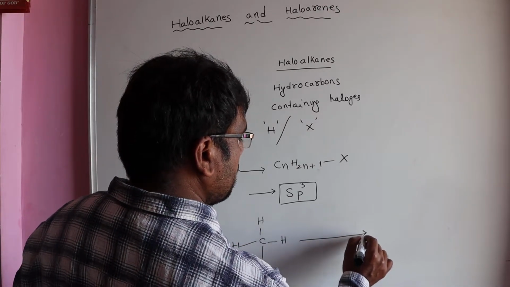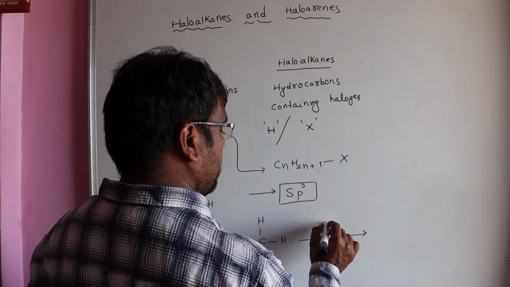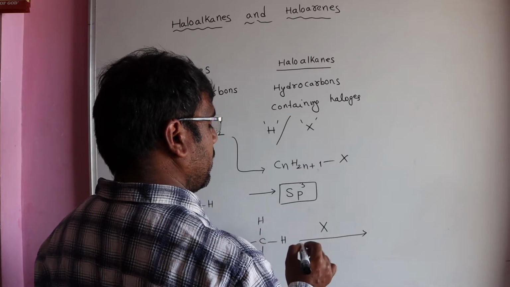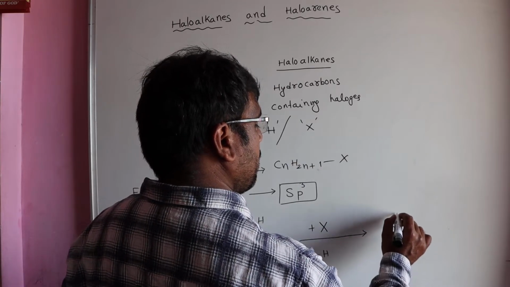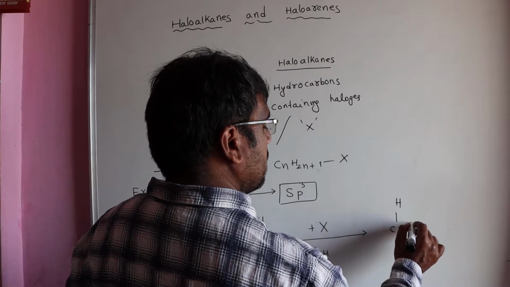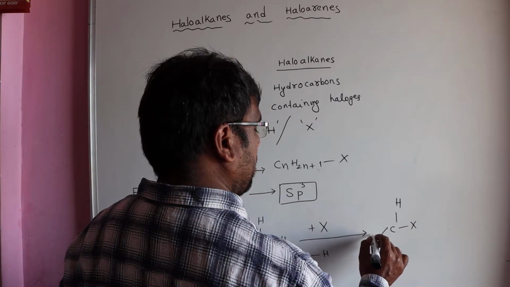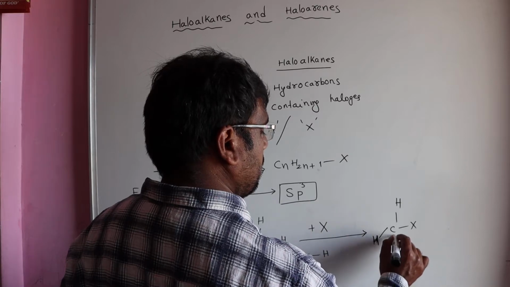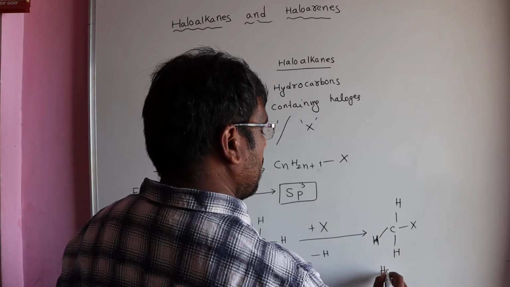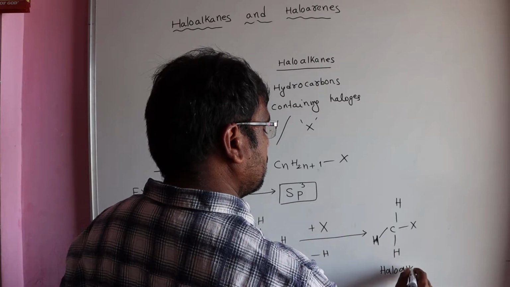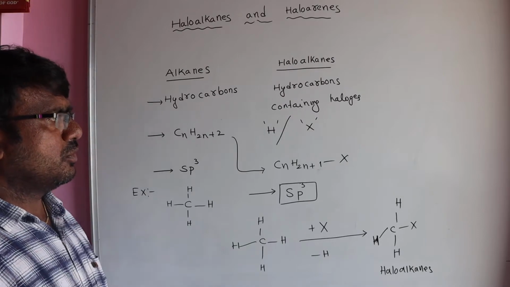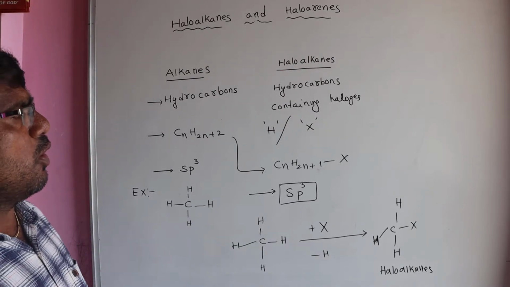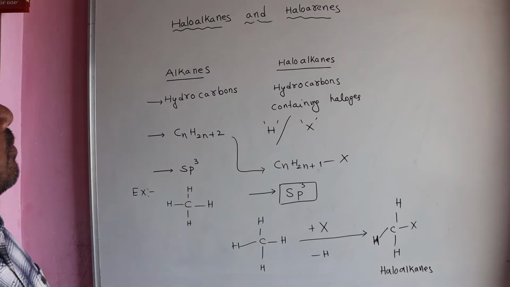If one of the hydrogens is replaced by any one halogen, then the formed product is known as a haloalkane. Sometimes we can replace two or more hydrogens also, so based on that, different kinds of haloalkanes are formed. That is about alkanes and haloalkanes.